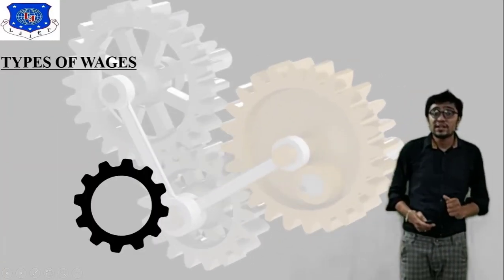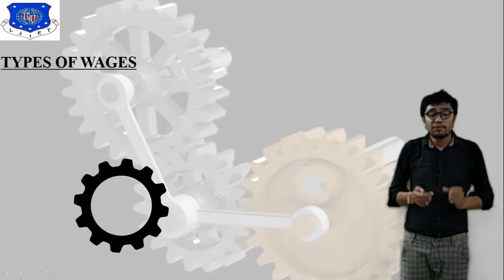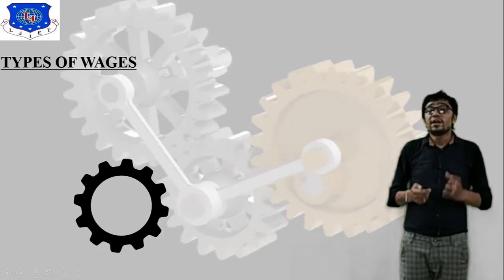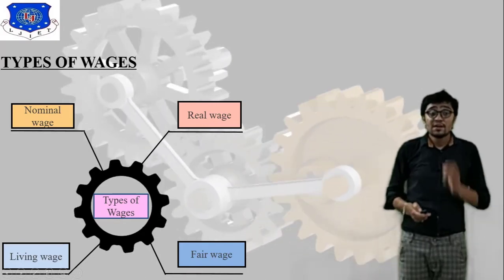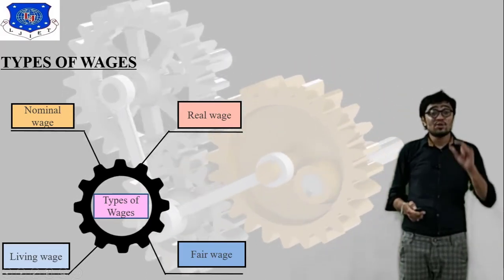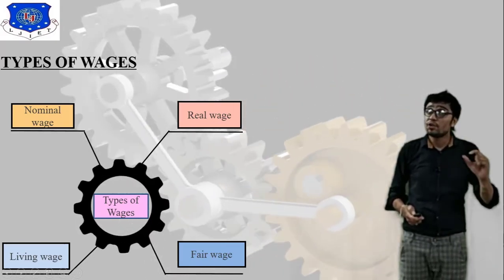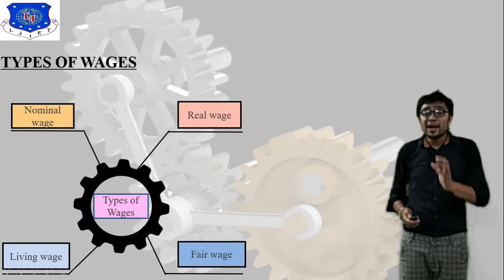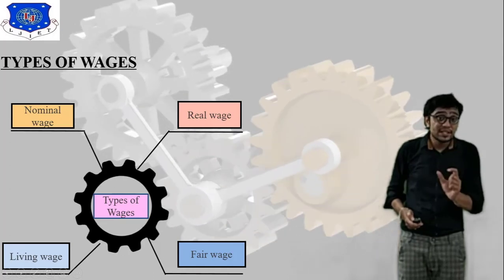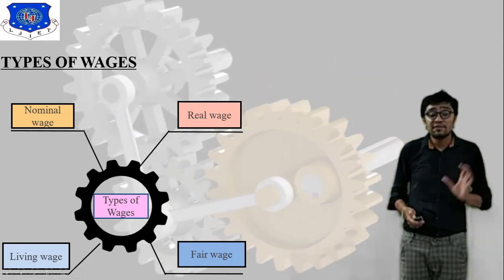Next question is types of wages. Here I have attached 4 different types of wages. First, an important wage, that is nominal wage. Number 2, that is real wages. Third, an important one, that is fair wages. And fourth one, that is living wage.